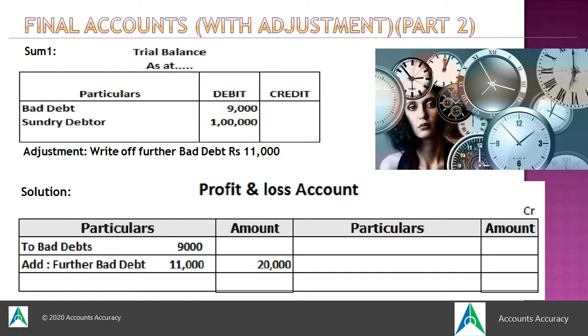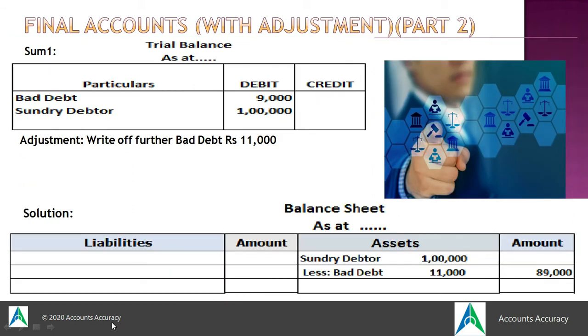Bad debt is undoubtedly a loss to the firm, but sometimes there remains a chance that some more bad debt could occur. That is known as further bad debt, which is provided in the sum in the adjustment. So when further bad debt is provided in the adjustment, that will get added to the bad debt in the profit and loss account. Along with that, there will be one more treatment of adjustment.